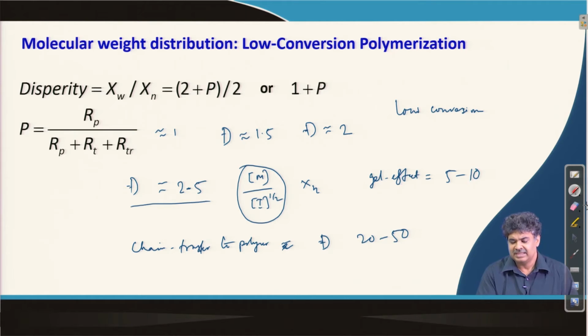So, in the normal case at low conversion, we should get a dispersity value between 1.5 to 2, but in the real case when we synthesize a polymer sample, we get a dispersity value between 2 to 5. But if gel effect happens, then my polydispersity can go even higher, and if chain transfer to polymer happens, it can go even higher.